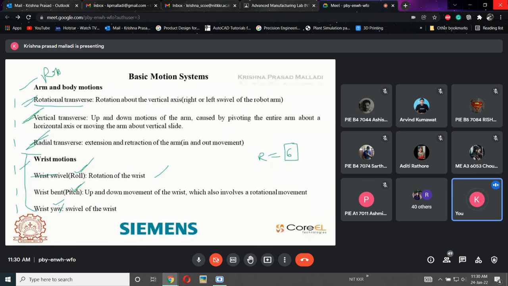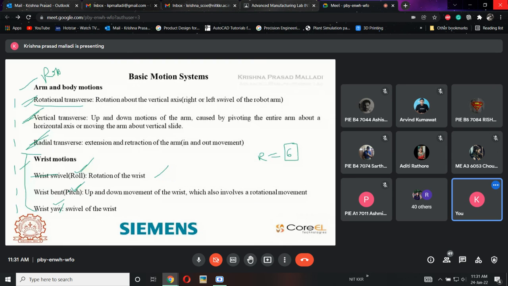Why? Because instead of explaining it here, if you see a video, you will get a clear idea of how exactly it is represented in 3D. In three dimensions, you will see how it looks, so you will have a clear idea of the things I am explaining, and you can correlate it further. Okay, tomorrow I am going to explain it. Any doubts so far?